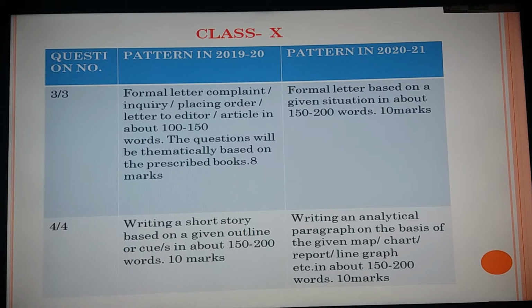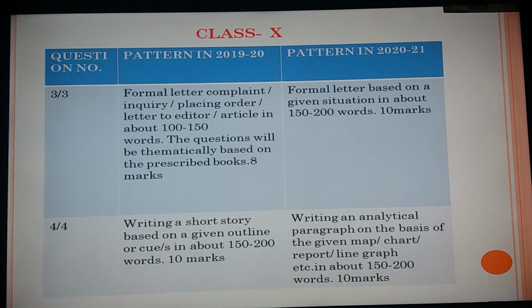This year, there is a change in the pattern. Yes, a formal letter is given there, but the article has not been included, only a formal letter, and the word limit has increased to 150 to 200 words, and marks allotted is 10 marks. Earlier it was 8 marks, now 10 marks. Question number